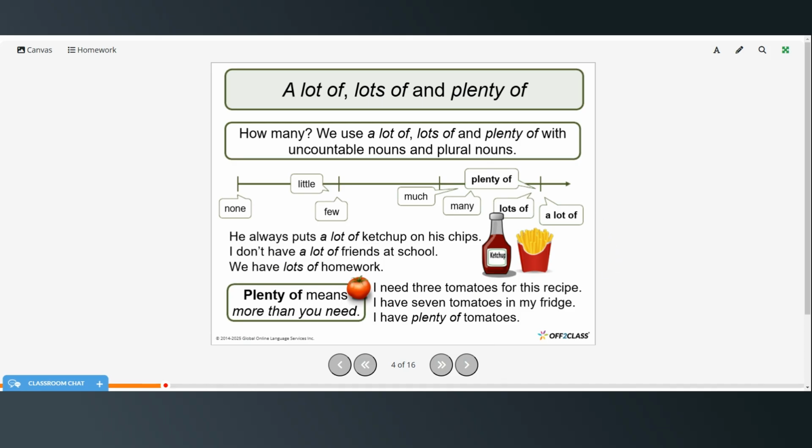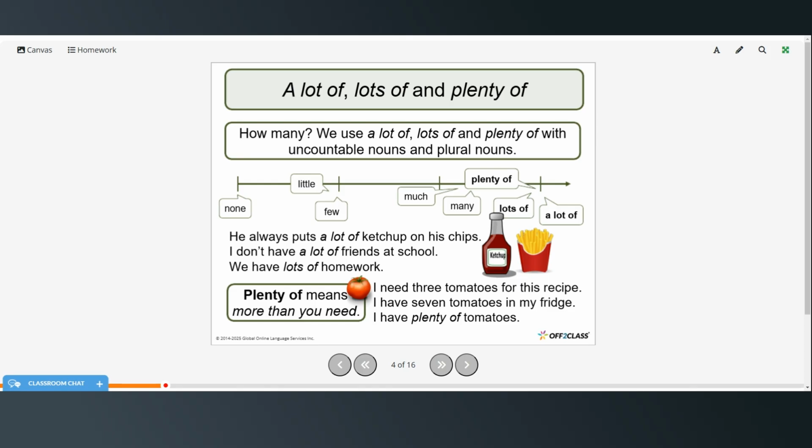So how many? We use a lot of, lots of, and plenty of with uncountable nouns and plural nouns. This timeline shows the relationship between these terms. So none, if you have 0, that's none. Little and few is a little less than half. Much and many are a little more than half. And then plenty of, lots of, and a lot of are almost 100%, almost as much as you can have.